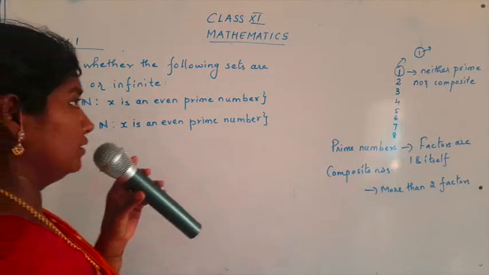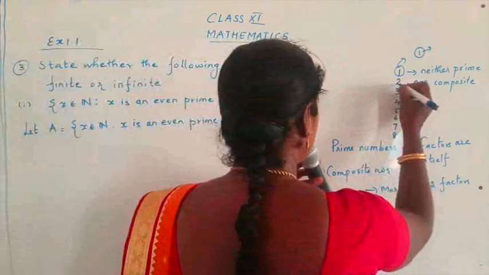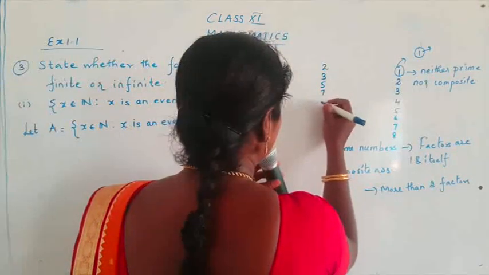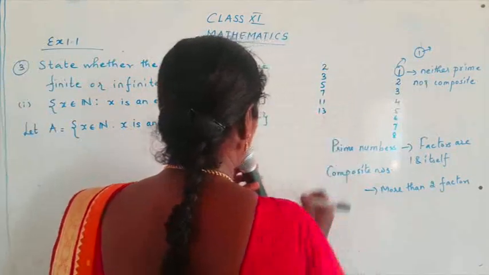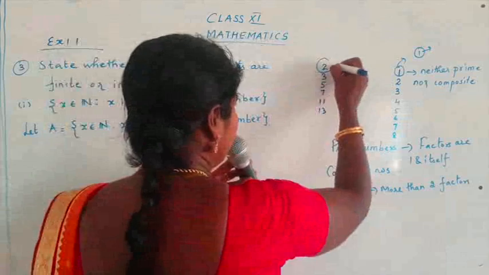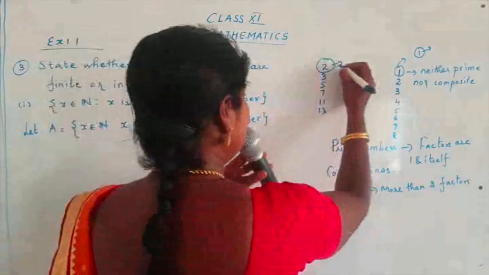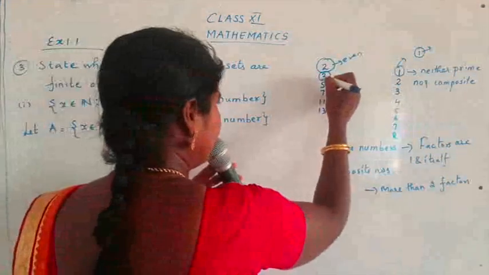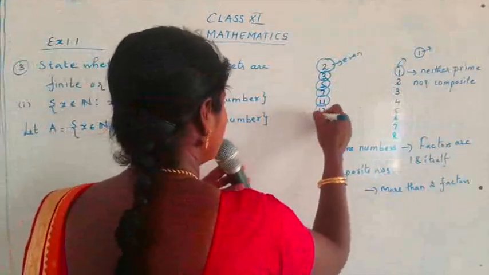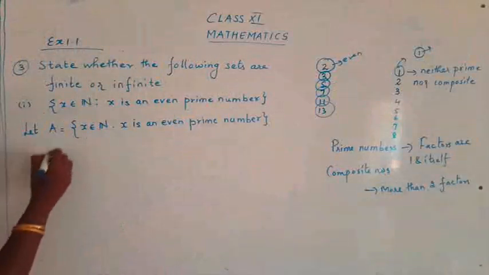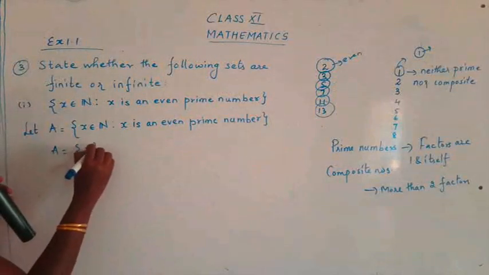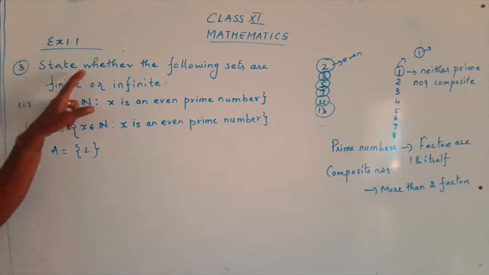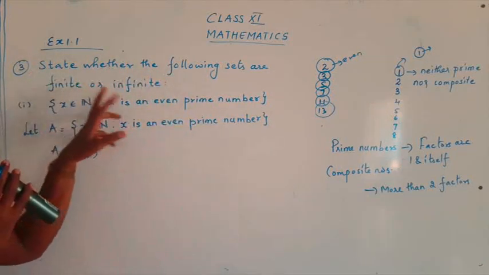even prime number. So just remember, suppose I take the set of prime numbers like 2, 3, 5, 7, 11, 13 and so on, the only even prime number is 2. The only even prime number is 2. The other prime numbers are all odd. So what will be the element of set A? It will be 2. Now we have found the element of set A. Now what's the question? We have to check whether the set is finite or infinite.